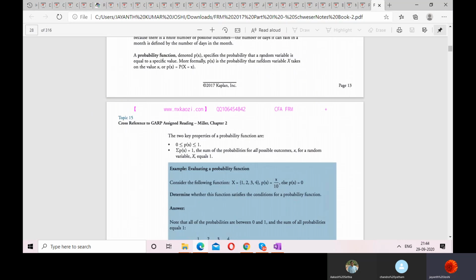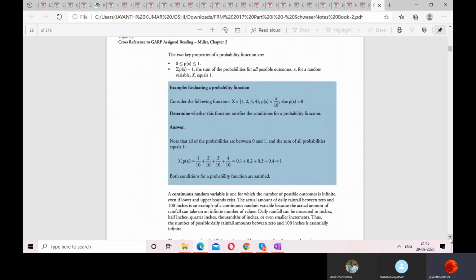So a probability function specifies the probability that a random variable is equal to a specific value. Now let us see this question: evaluating a probability function. Consider the following function: x = 1, 2, 3, 4, probability of x is x by 10, else probability of x is 0.